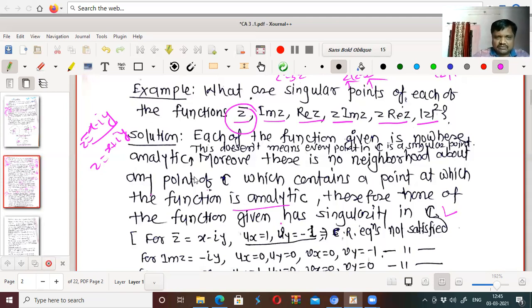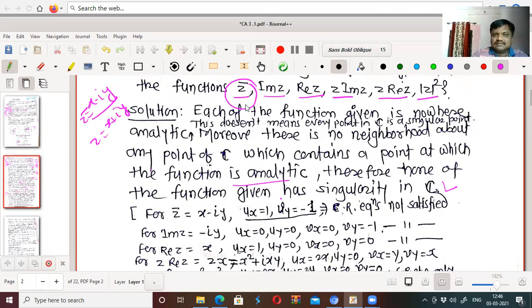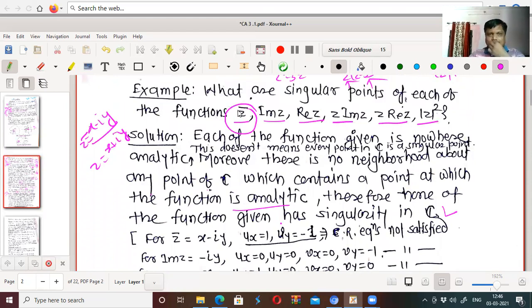For example, z bar equals x minus iy. ux is 1, vy is minus 1, the CR equations are not satisfied. Therefore, the function is not analytic. But we cannot find a point at which the function is not analytic. Hence, we don't have a singularity for this. Every point is not a singular point of this, though this function is not analytic at any point.